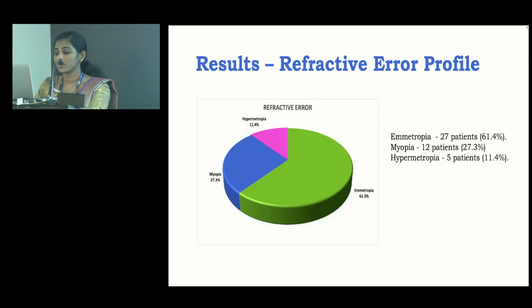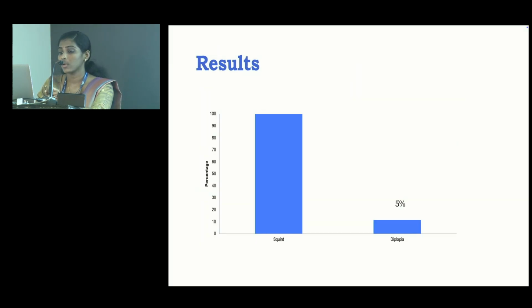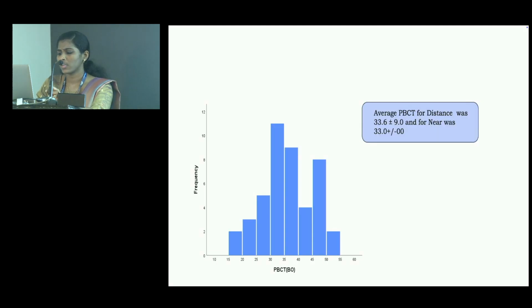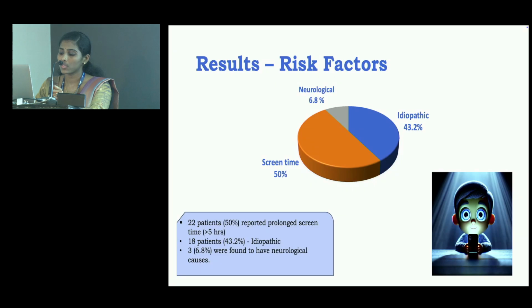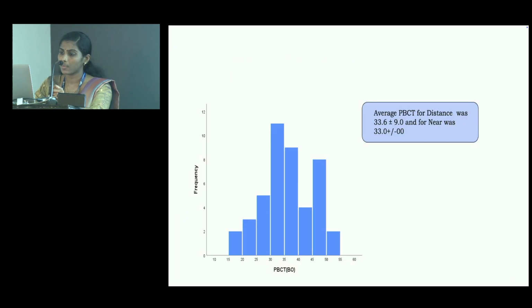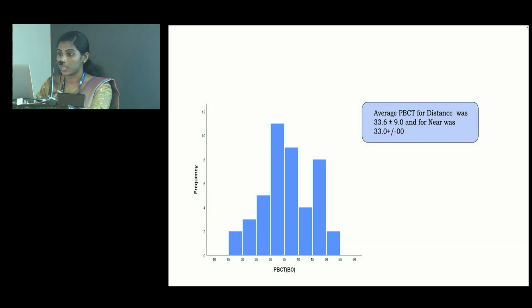We found that the mean age was around 9.9 years, and most of them presented with squinting, with only 5% showing diplopia. The most common refractive error was emmetropia, in 27 patients, suggesting that acute comitant esotropia can occur even without any significant refractive error. Myopia patients were 12 in number, and 5 patients had hypermetropia.